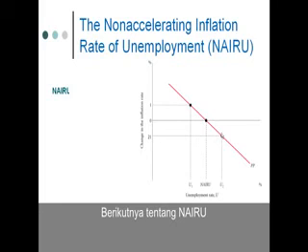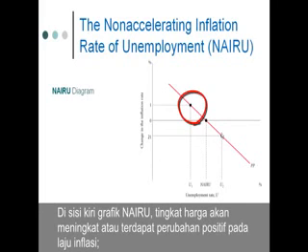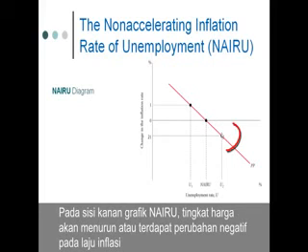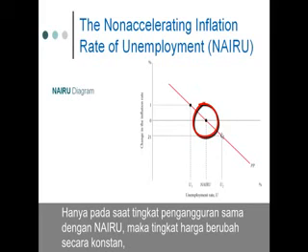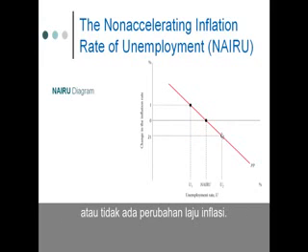It is about U star. To the left of U star, the price level is accelerating, or there are positive changes in the inflation rate. But to the right of U star, the price level is decelerating, or there are negative changes in the inflation rate. Only when the unemployment rate is equal to U star is the price level changing at a constant rate. It means no change in the inflation rate.